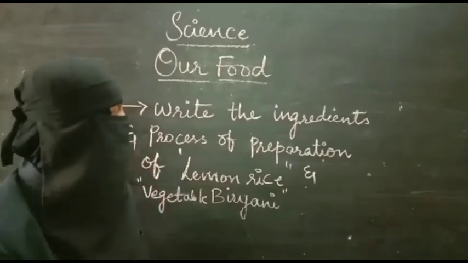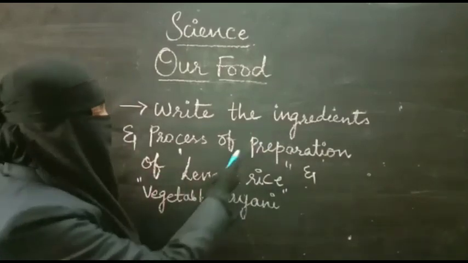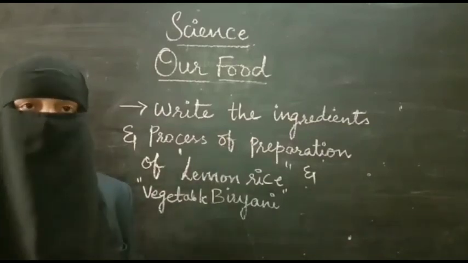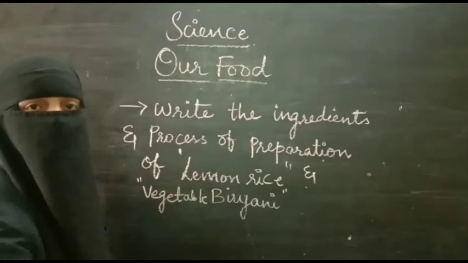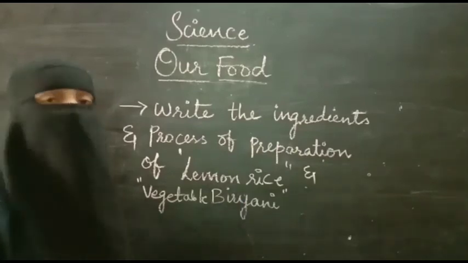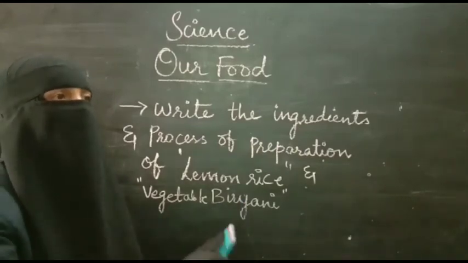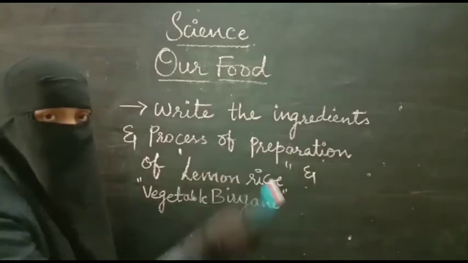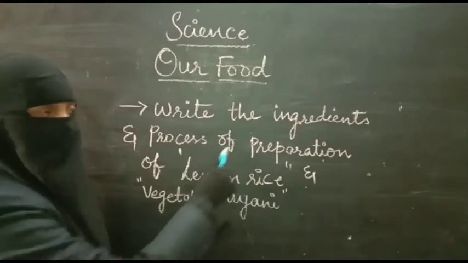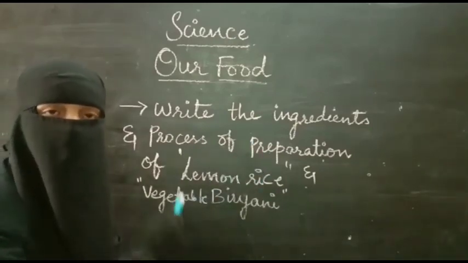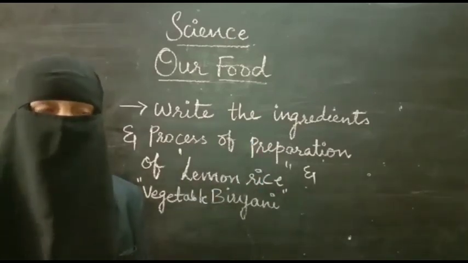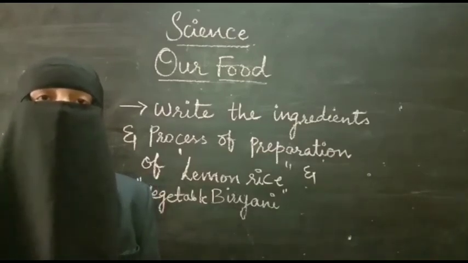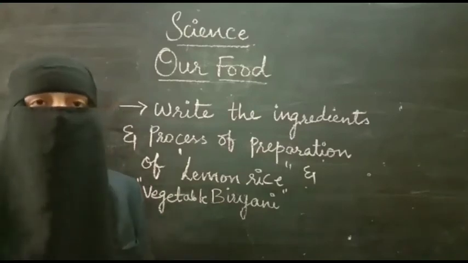Students, your homework is you have to write the ingredients and the process of preparation of lemon rice and vegetable biryani. What are the ingredients required for making lemon rice and the preparation method, how it is prepared, like first what will be fried, what will be added, etc. And the second one is vegetable biryani, first the ingredients, then the process of preparing that biryani. These two are your homework. Take help of your parents and complete this homework.